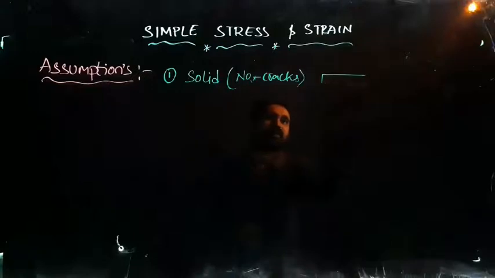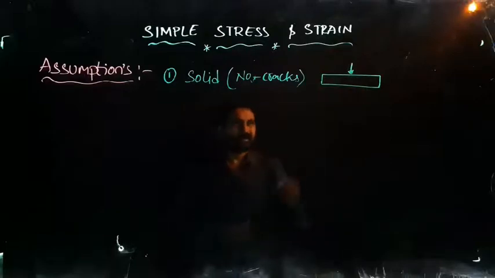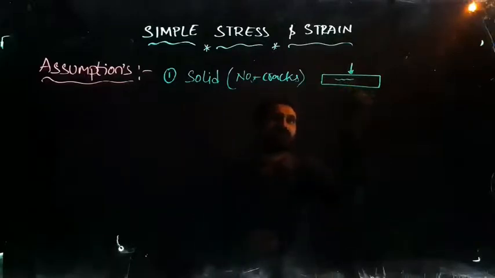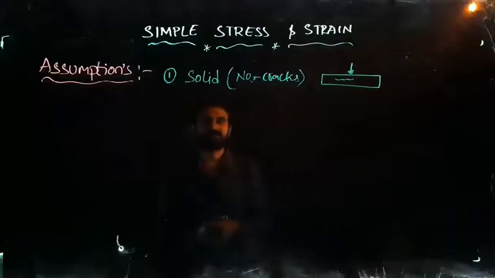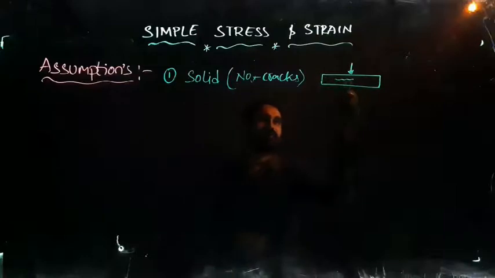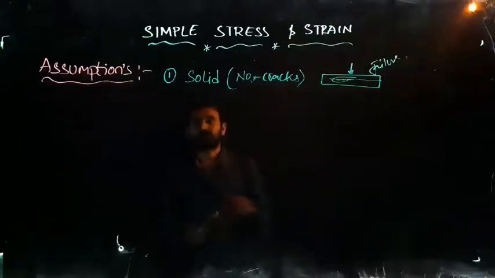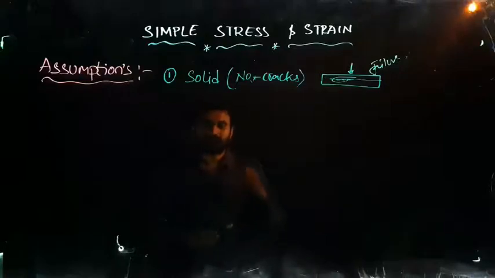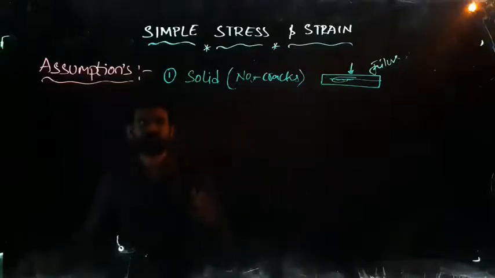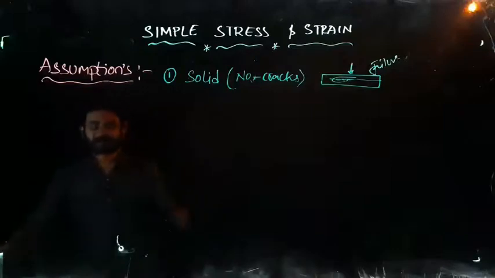For example, if I take a body like this, when I apply the load on the body, the load should be equally distributed. If any cracks develop in the body, the failure occurs there. The load is going to be concentrated on these cracks, and this will cause failure. So the solid body should always have no cracks in it.